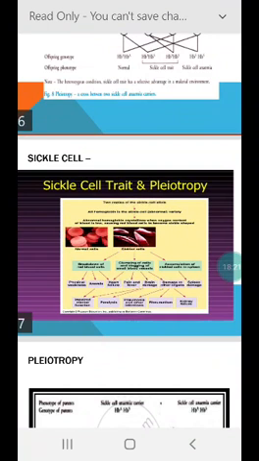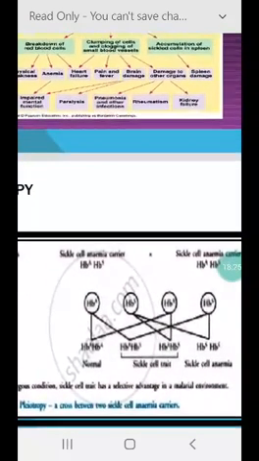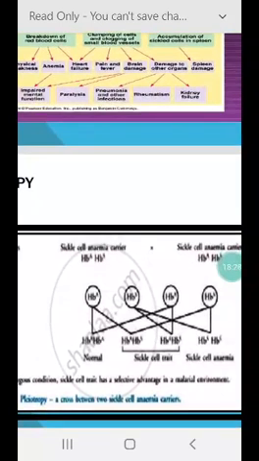Now here you can see, this is the same. This is the normal condition, sickle cell carrier, and sickle cell which is lethal. When a marriage between two individuals, one a sickle cell carrier and the other a sickle cell carrier, takes place, the ratio is 1:2:1.